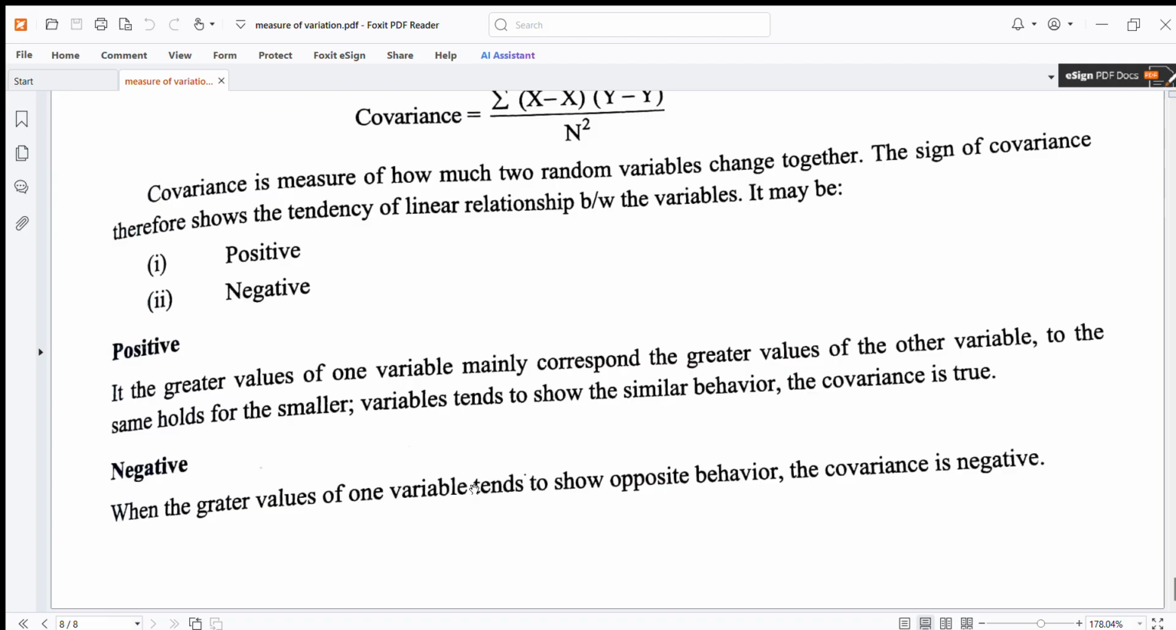Positive and negative covariance. If the greater value of one variable corresponds to the greater value of the other variable, and the same holds for the smaller values, so that they show similar behavior, the covariance is positive. When the greater value of one variable tends to show opposite behavior, the covariance is negative.